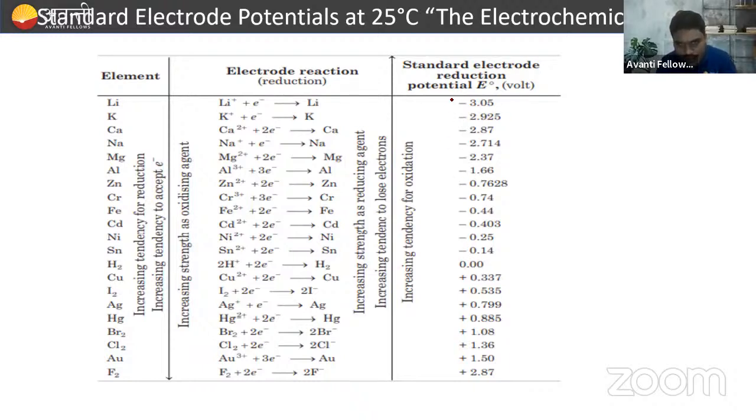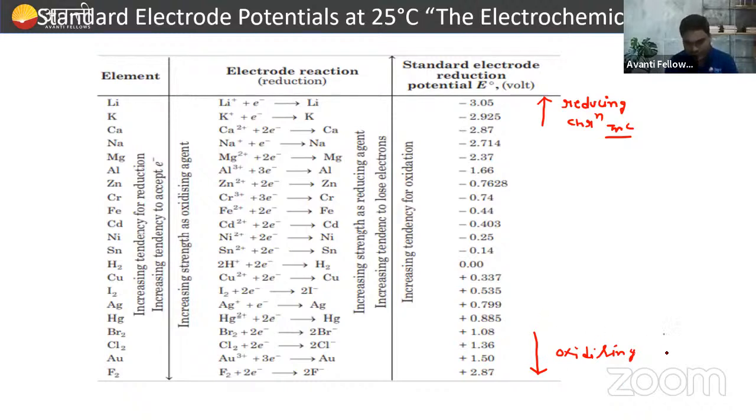If we move upward, we can say that the reducing property increases. So on moving upward, reducing character increases, and on moving downward, oxidizing character increases, right?